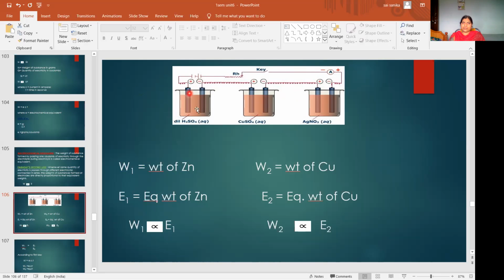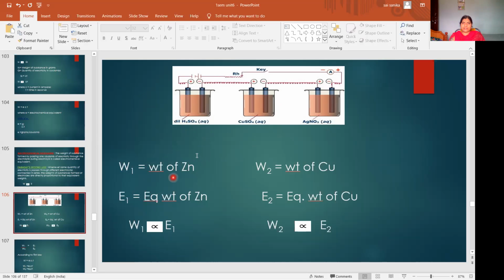Due to chemical reactions, some substances will be deposited on the electrodes. At the cathodes, the substances deposited will be directly proportional to their equivalent weights. So here we are considering these two solutions, copper and zinc. Actually, here H2SO4 is given, so you make it ZnSO4.